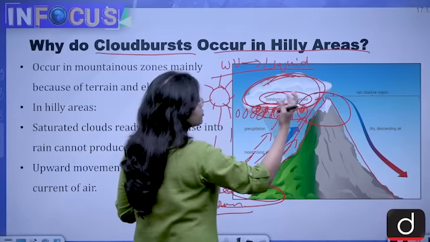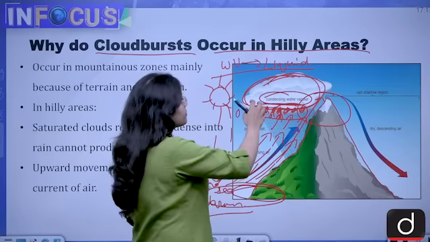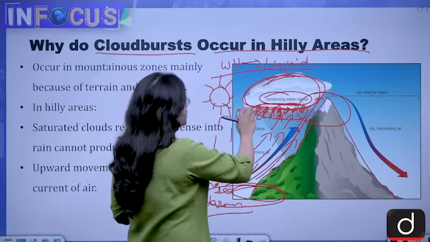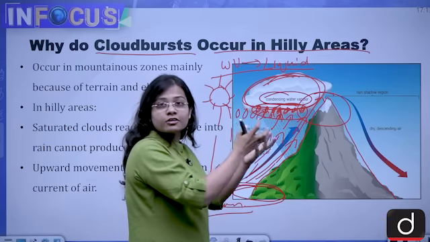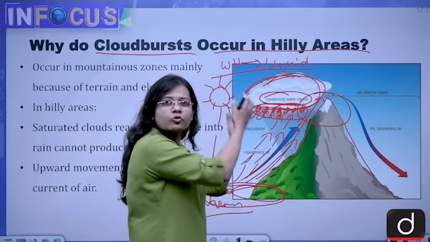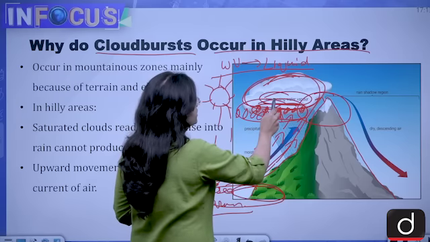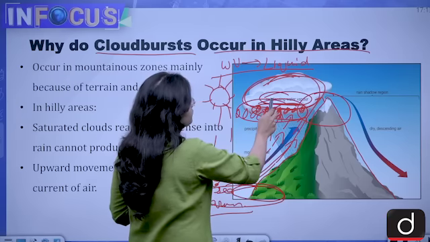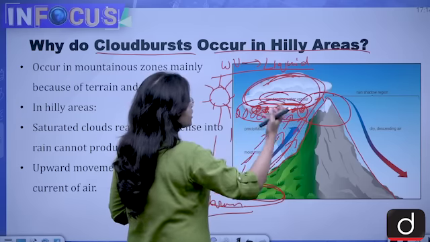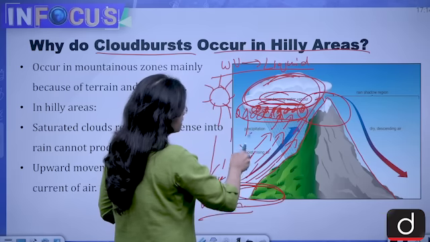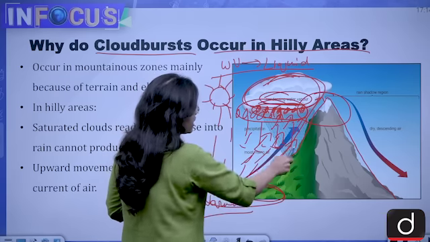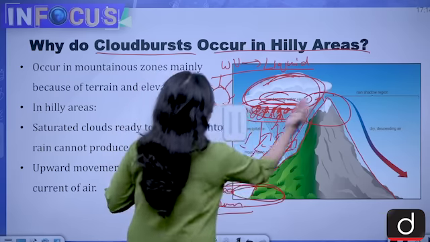After the saturation limit is over, the bigger, denser droplet particles will come down in very heavy form. So these droplets which kept on getting denser and bigger in size will come down in very heavy precipitation form.